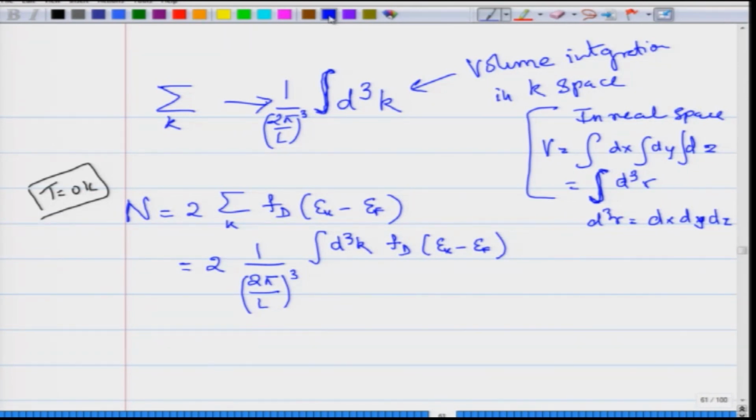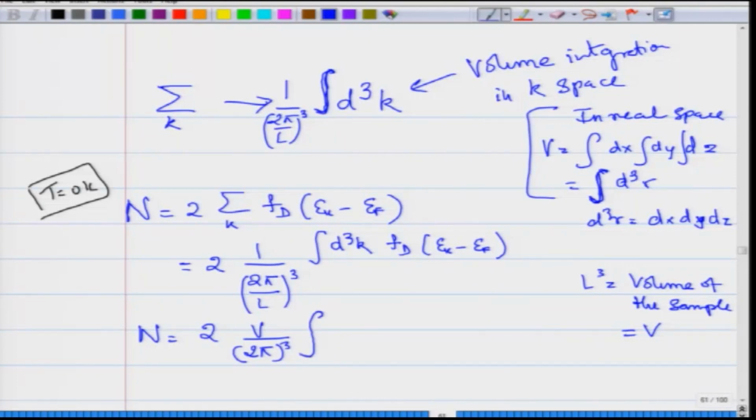So, I take the integral over the entire volume divided by this factor, and L cube is nothing else but the volume of the sample, which is V. So, N is equal to 2 into V by 2 pi the whole cube, integral of d cube k, Fermi-Dirac of Ek minus Ef. This is your Fermi energy.